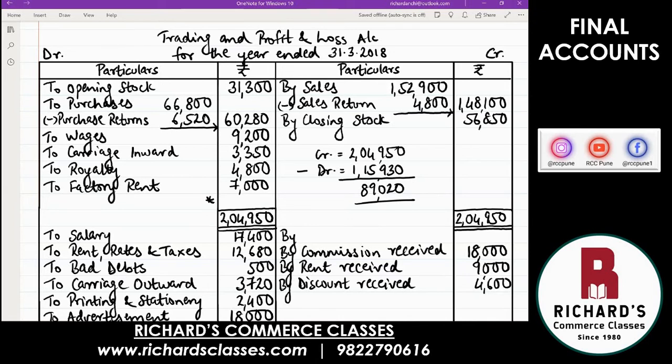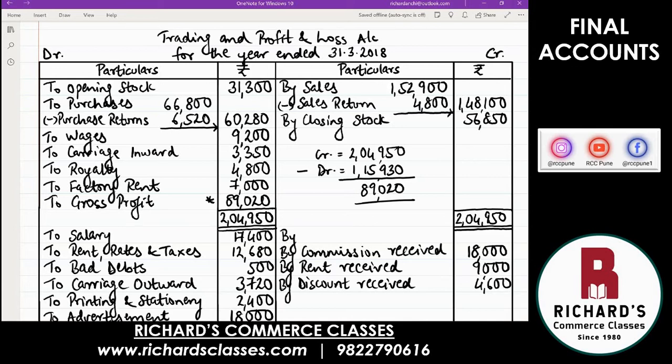And if the difference is coming on the debit side, you call it profit. And from trading account, you get gross profit. Gross profit 89,020. So if you want to know from your manufacturing activity, how much profit did you have? The answer is 89,020. Only from manufacturing activities. That is gross profit.